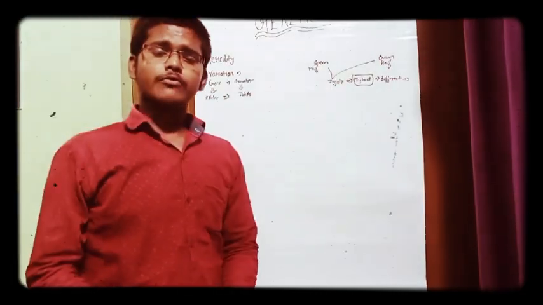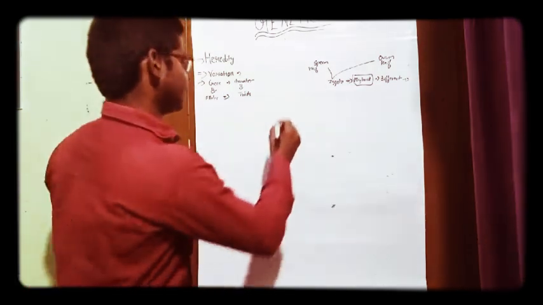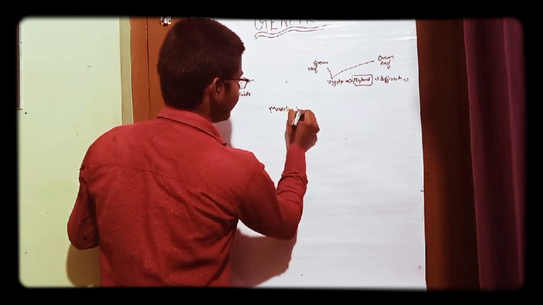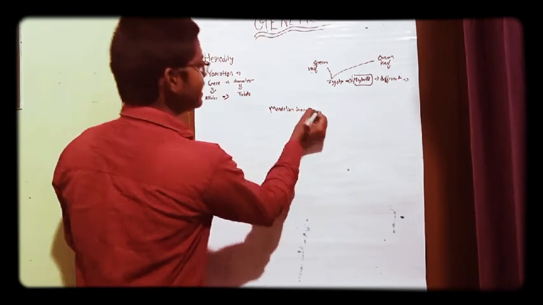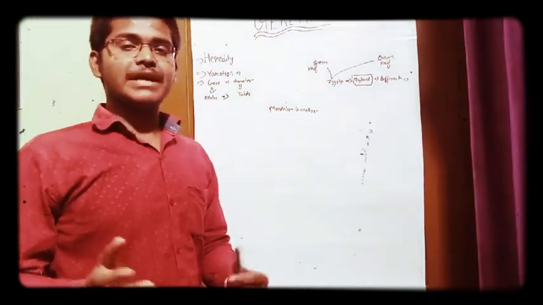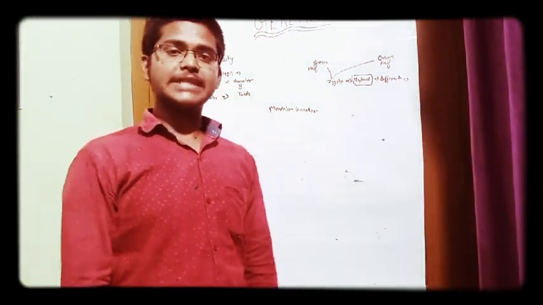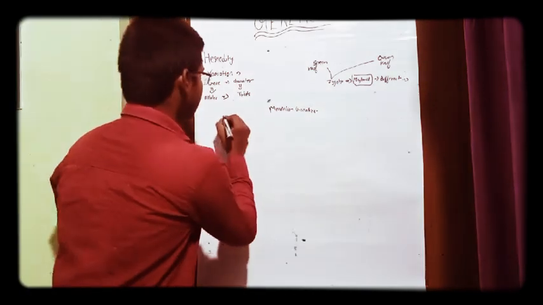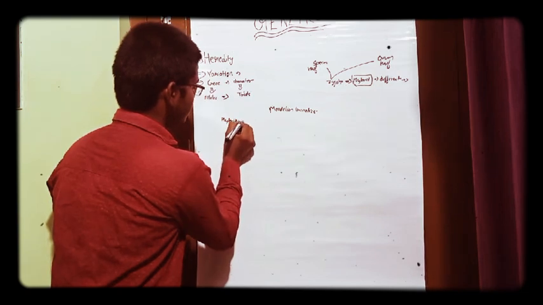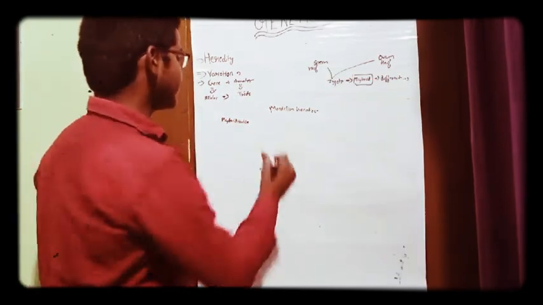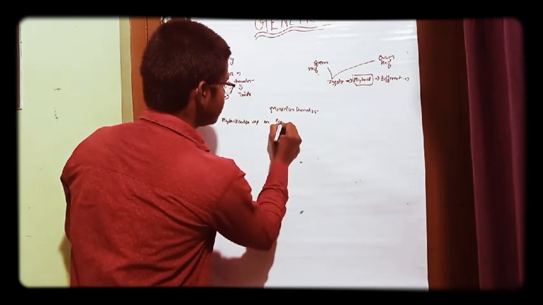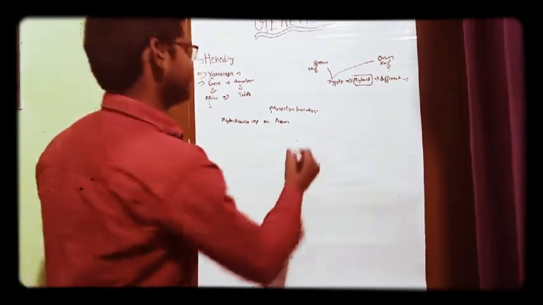Now we are moving to Mendelian genetics. In Mendelian genetics we mainly talk about Mendel and his experiments. Mendel is known as the father of genetics. Mendel did hybridization experiment on a plant known as Pisum sativum, popularly known as garden pea.